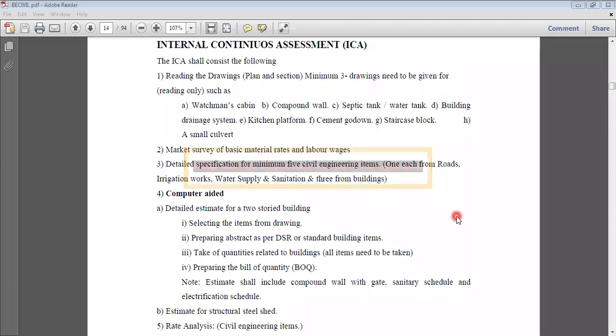So the next task is to write down the detailed specifications of minimum 5 civil engineering items which includes roads, irrigation work, water supply, sanitation, and 3 from the buildings.